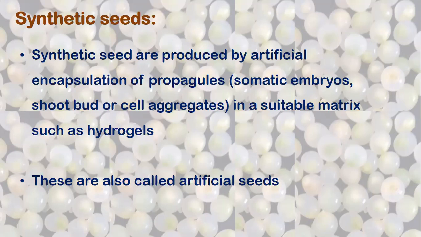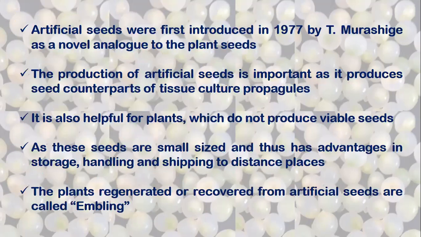These seeds, synthetic seeds, are also called artificial seeds. So the term artificial seeds was first introduced in 1977 by T. Murashige as a novel analog to the plant conventional seeds. T. Murashige, if you can rightly remember, is the person who gave the MS media, Murashige and Skoog. It's the same Murashige. So T. Murashige proposed the concept of artificial seeds in 1977 to produce the seed by encapsulation of